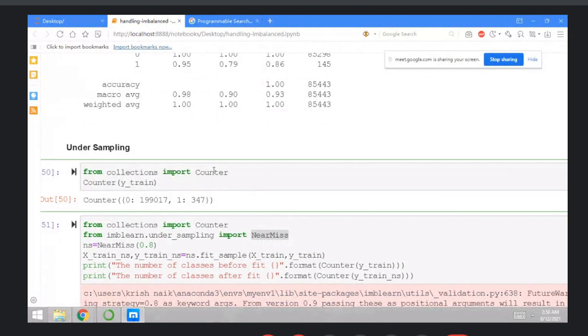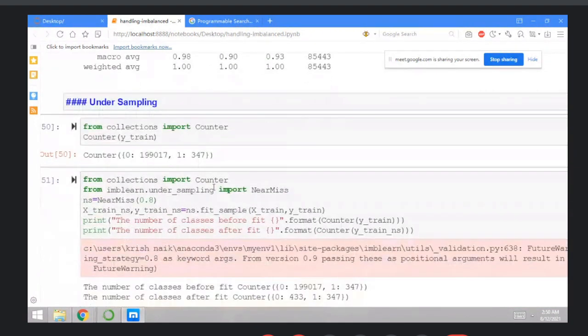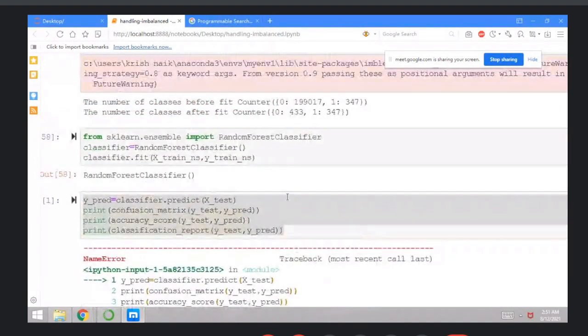You can import Counter. With the Counter, you can find out the values of zeros and ones. Then import the NearMiss method, create the instance of NearMiss and reduce the samples by 80%, that is 0.8. Then create X train, y train with fit sample, then print the number of classes before fit and the number of classes after fit. Before the fit it's around 2 lakhs 347, and after the fit it's around 433 and 347. Then initialize the random forest classifier and execute it.